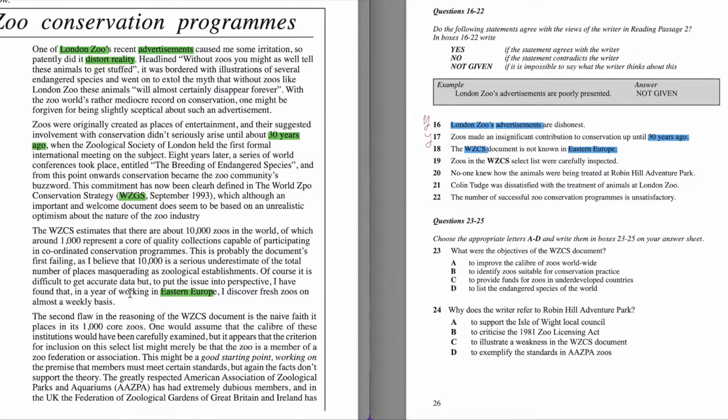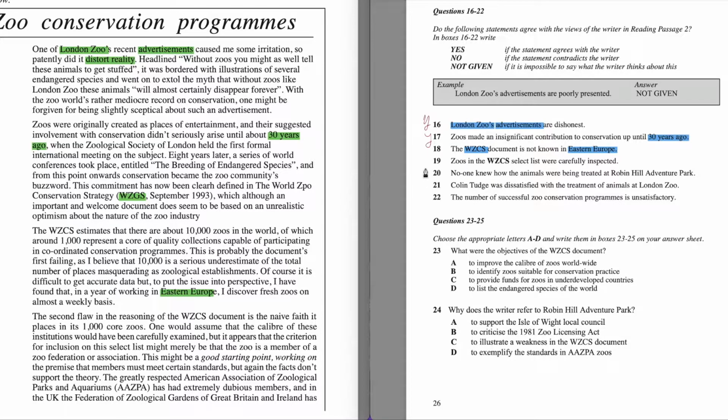Of course, it is difficult to get accurate data, but to put the issue into perspective, I have found that in the years of working in Eastern Europe, I discover fresh zoos on almost a weekly basis. But it doesn't say whether this document is known or not known there. It only says zoos were discovered on a weekly basis.